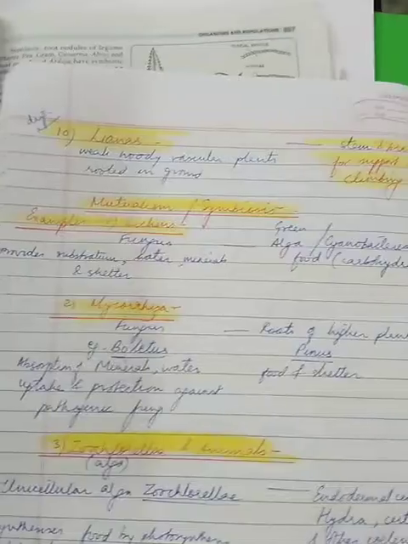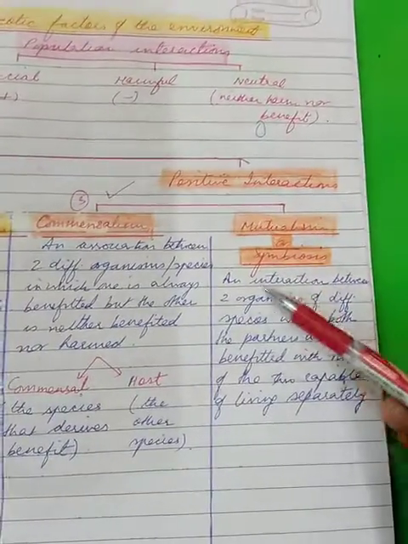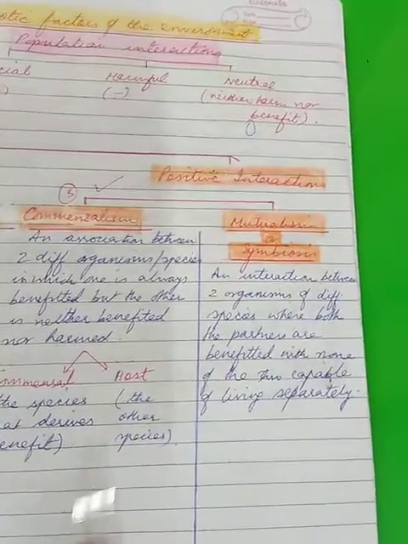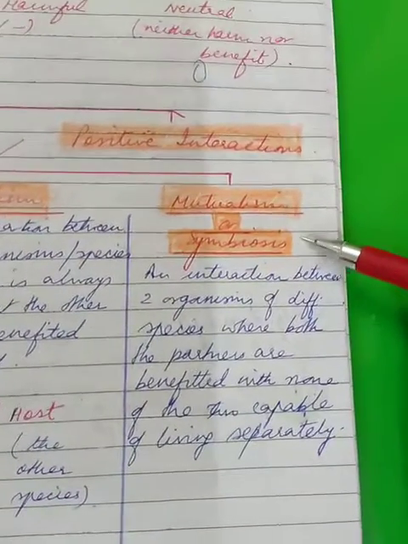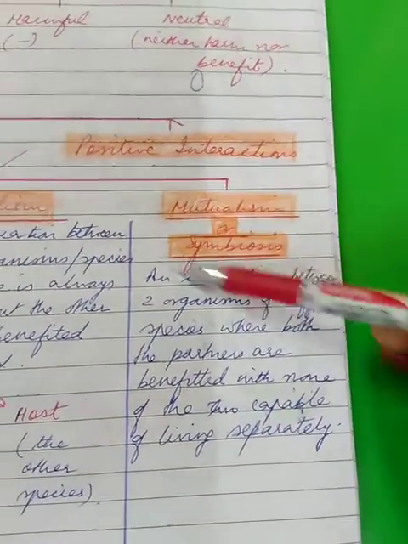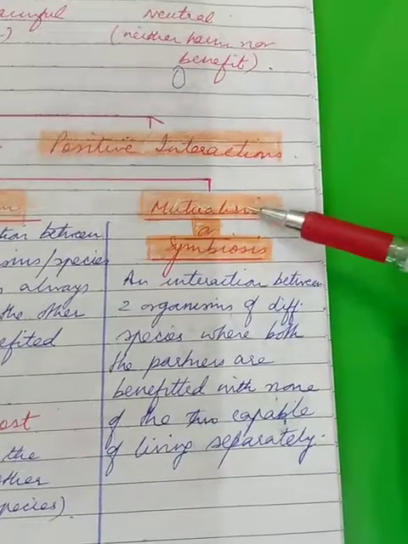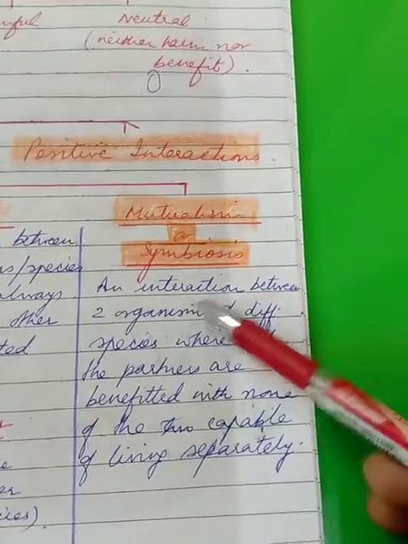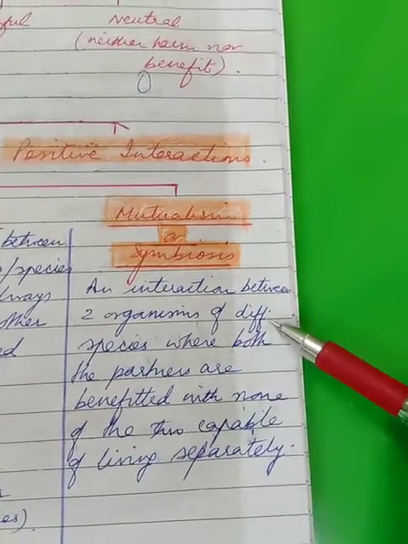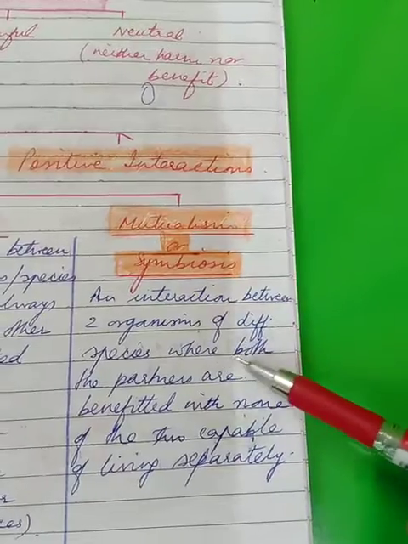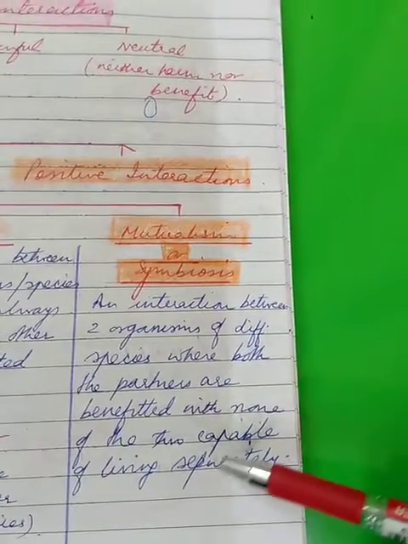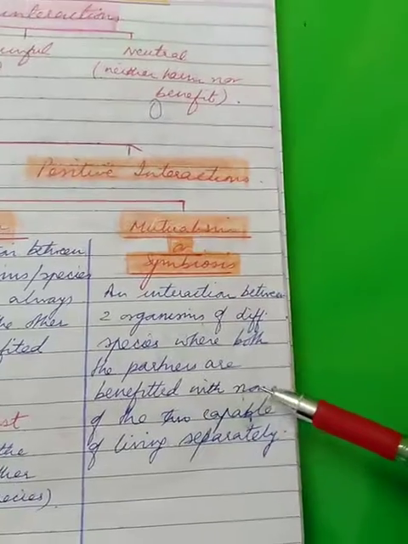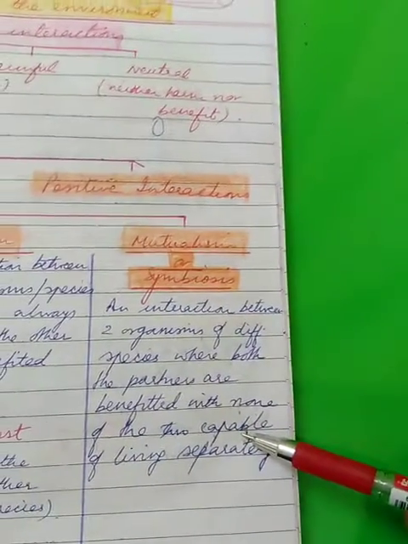Today we are going to start with the last of the relationships or interactions under the positive category, that is mutualism or symbiosis. Symbiosis is not a new word for you. We understand this relationship by a give and take mechanism. So mutualism, also called symbiosis, is an interaction between two organisms of different species, where both the partners are benefited, with none of these two capable of living separately.